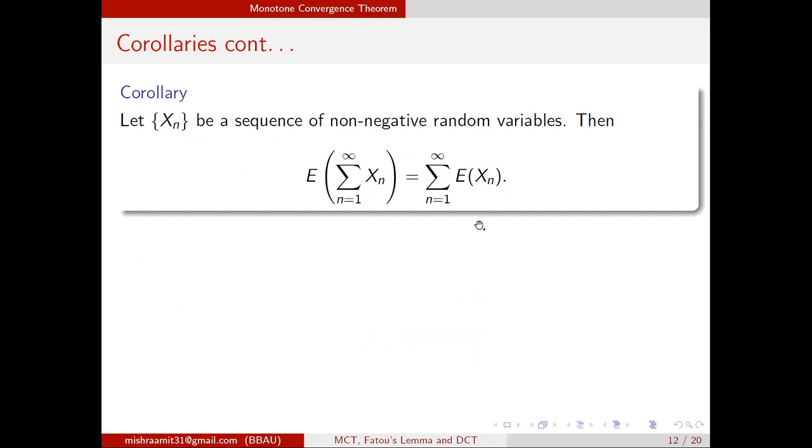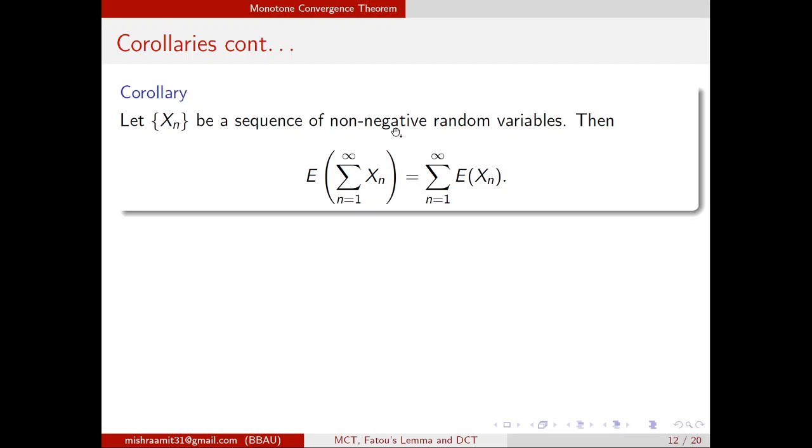So one more application of the monotone convergence theorem, which is very simple and very useful: let xn be a sequence of non-negative random variables, then the expected value of the sum from n equals 1 to infinity of xn equals the summation from n equals 1 to infinity of expected xn. That means you can interchange the sum and expectation easily. And what is the condition? The condition is only that the sequence should be non-negative.